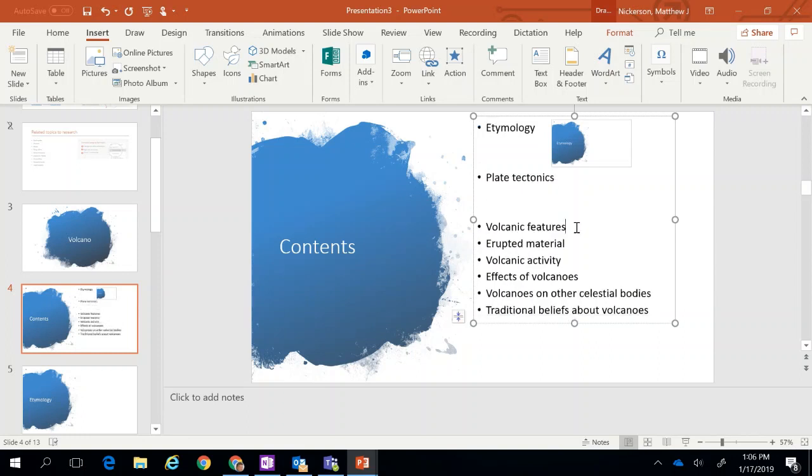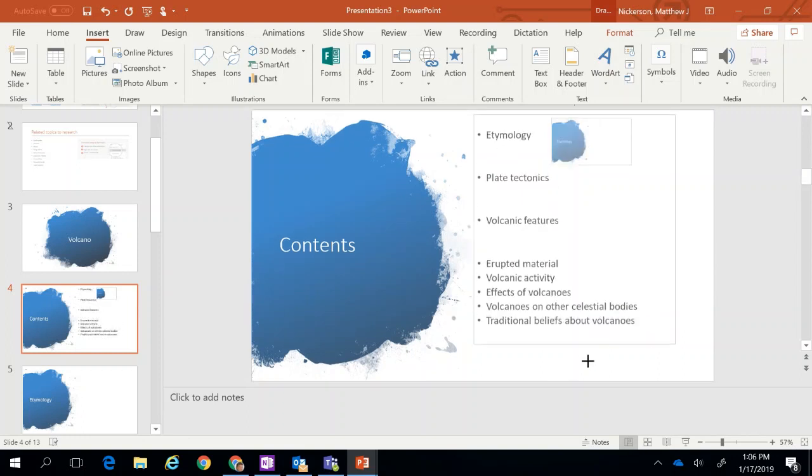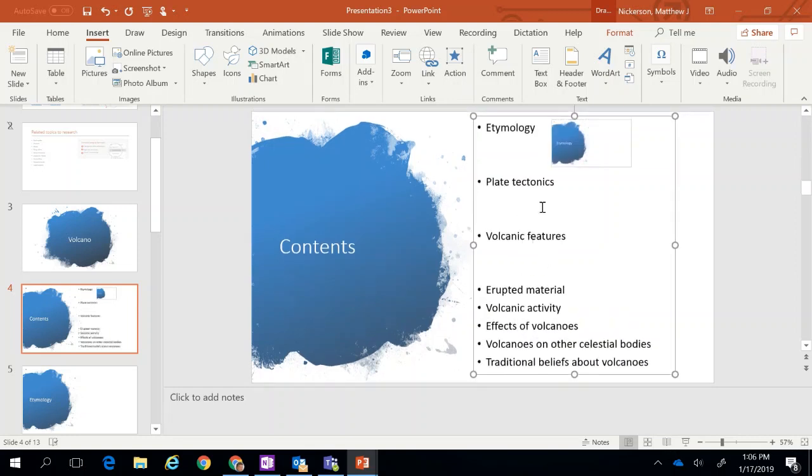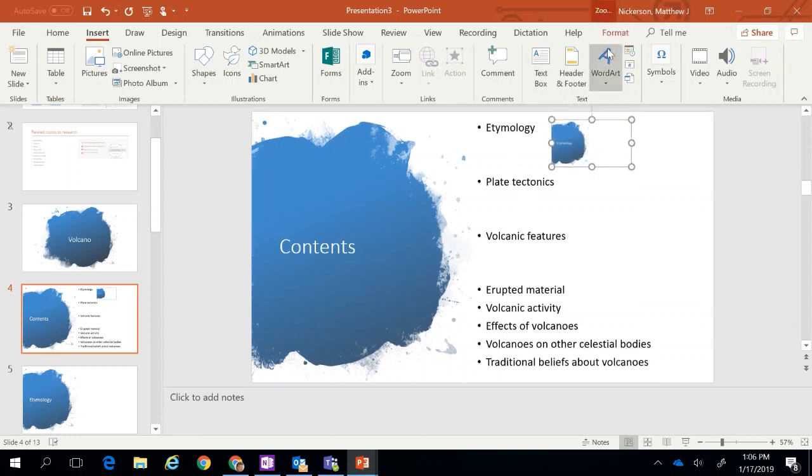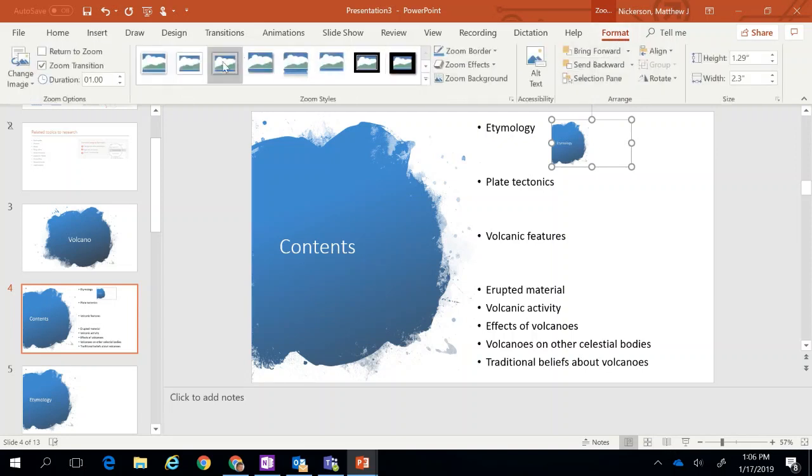And I'm going to make some space to add a few more images. All right, so now I'm going to click on that link that I'm zooming to. And now that I have it selected, I'm going to click on the Format tab that opens up over here. So if that's not selected, then I have nothing to format. So I select that. Now I can format that, and it's important to click on Return to Zoom.